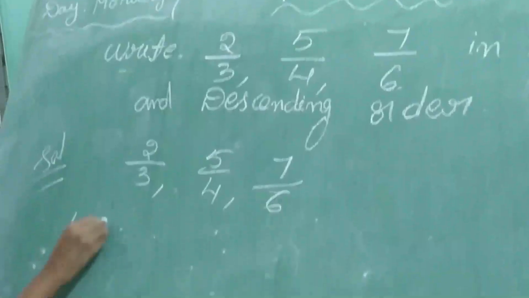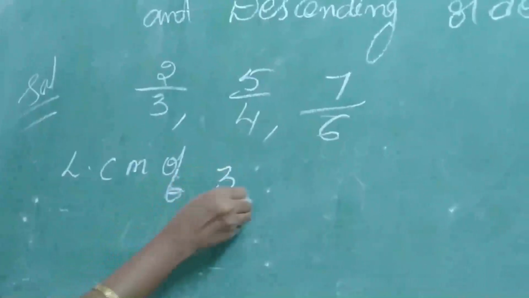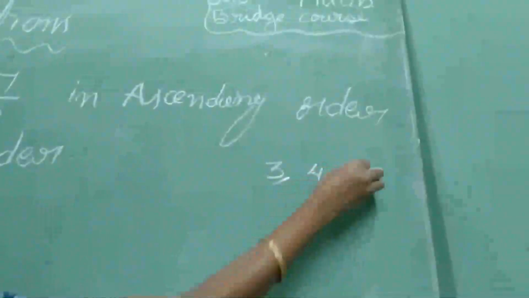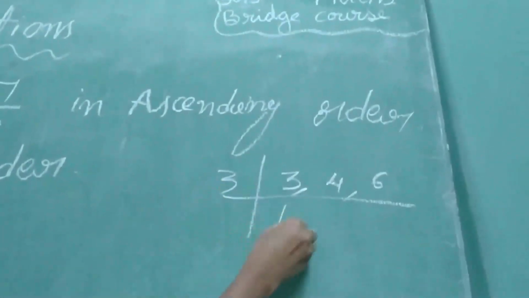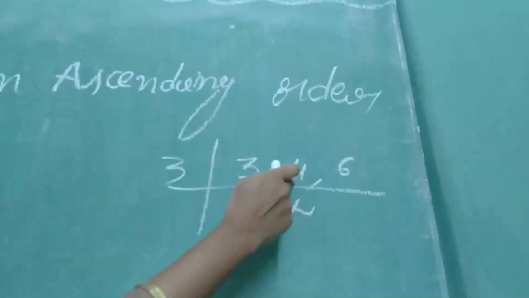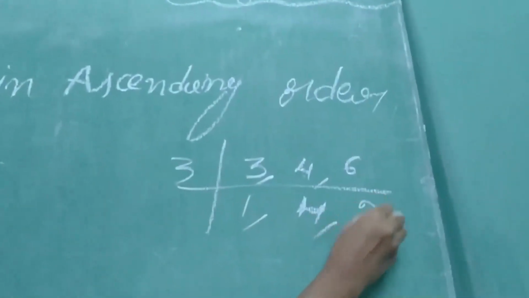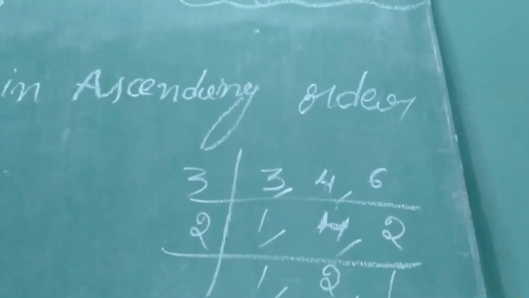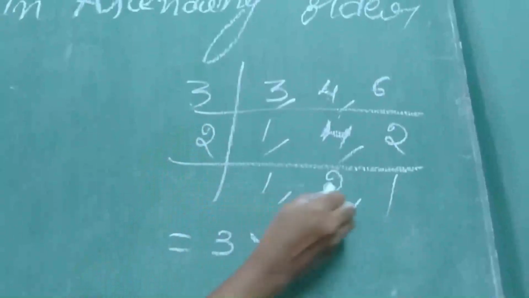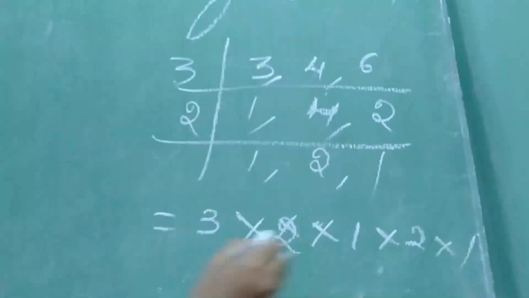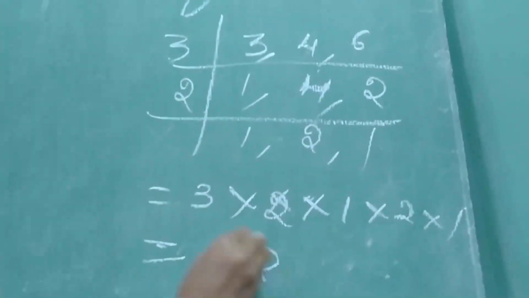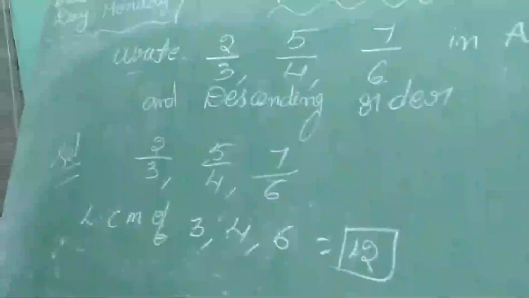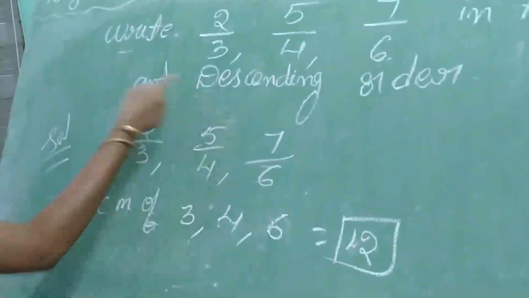Once see the denominators, LCM of 3, 4, 6. So we will do LCM here. Which table? 3 table. 3 is not cancelled 4, so again you have to write. Next. 2 2s are 2 1s. So now multiply 3 into 2 into 1 into 2 into 1. 3 2s are 6. 6 2s are 12. So what is the LCM here? 12. Now you have to write equivalent fractions for the given fractions.